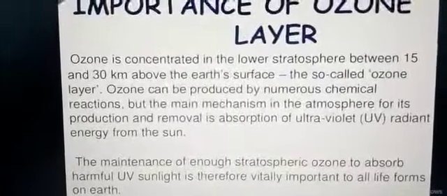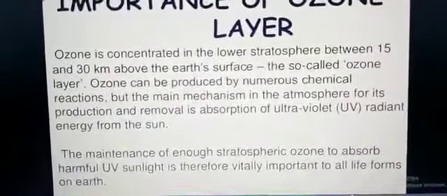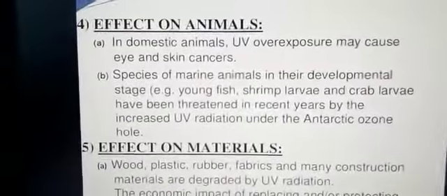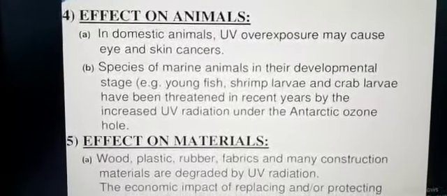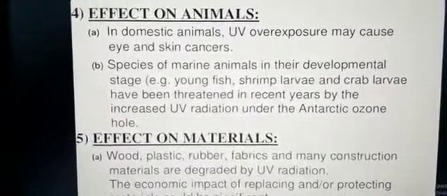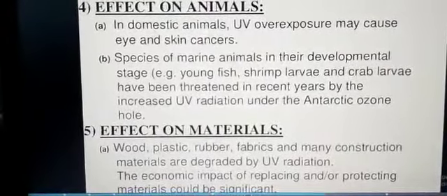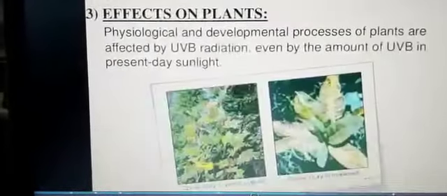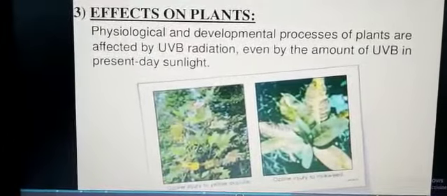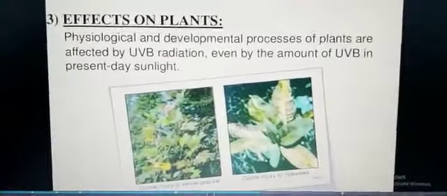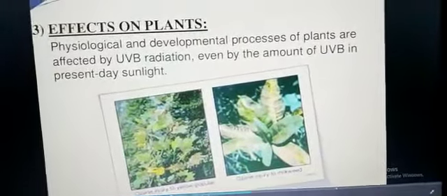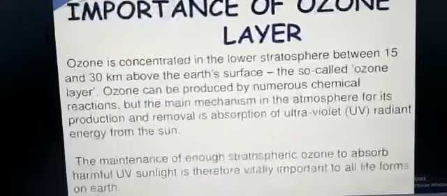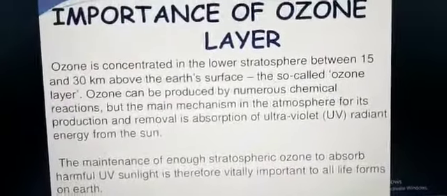Now children, ozone depletion affects animals and other materials also. I hope children, this much you have understood, and I'll show you quickly the next slide and then we'll end the lesson. Here you can see how this affects the plants. Because of the UVB, it affects plants, animals and other things.